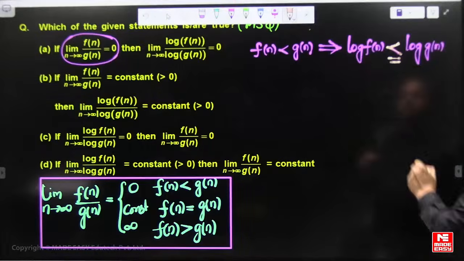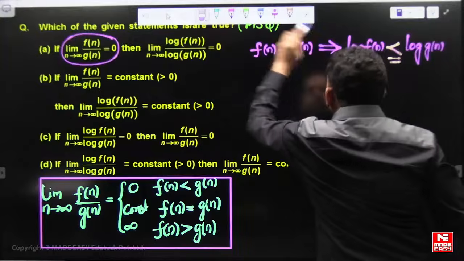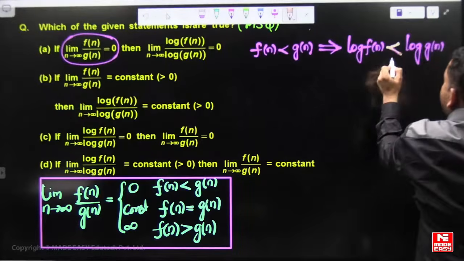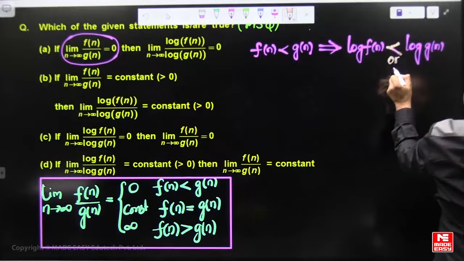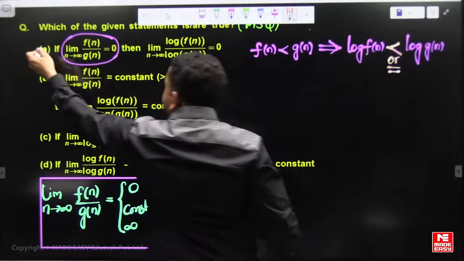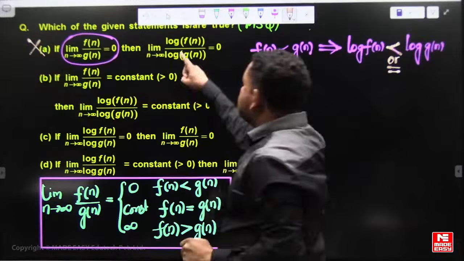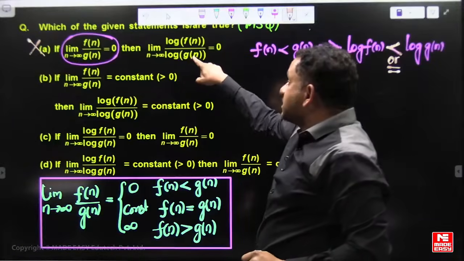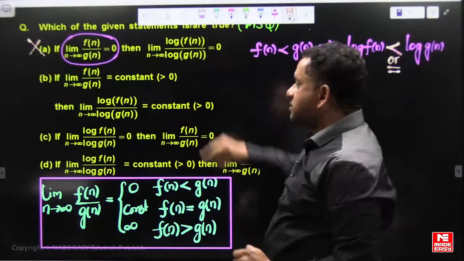Either it is asymptotically less than or asymptotically equal, not guaranteed only asymptotically less than. It can be asymptotically equal also. Because of that, the first statement is false. It says that g of n is asymptotically bigger, but it may be equal also.